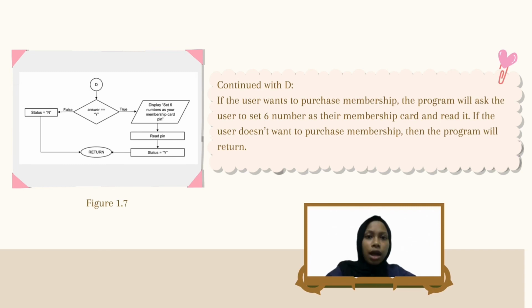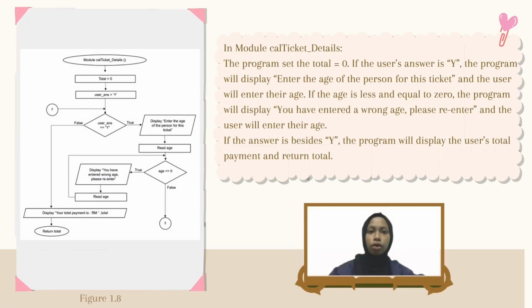Continue with D. If the user wants to purchase membership, the program will ask the user to set a seat number as their membership card and read it. If the user doesn't want to purchase membership, then the program will return. In module call ticket details, the program sets the total equal to 0. If the user answer is Y, the program will display enter the age of the person for this ticket and the user will enter their age.